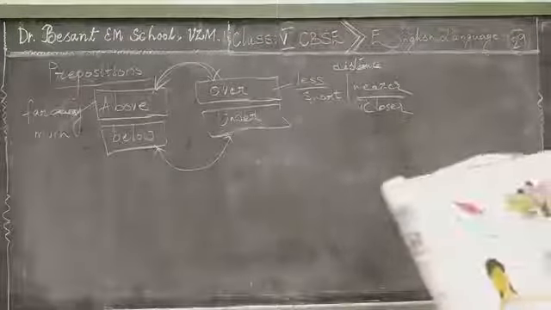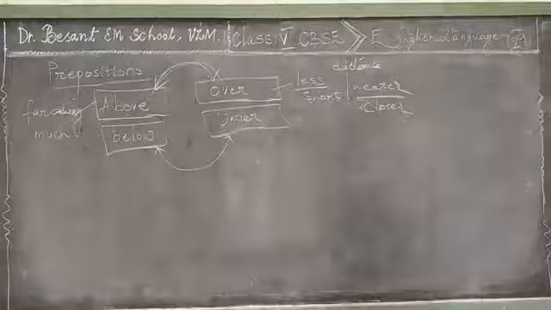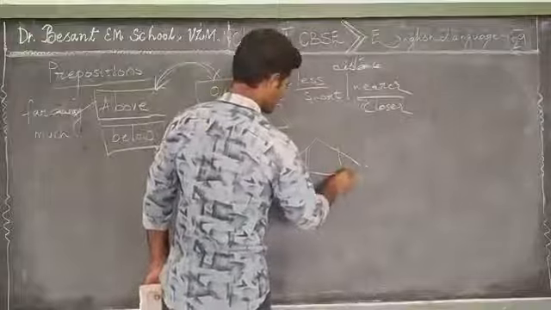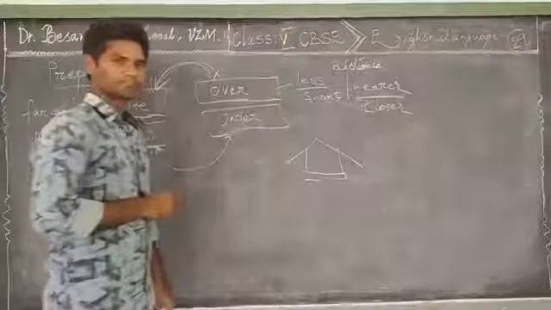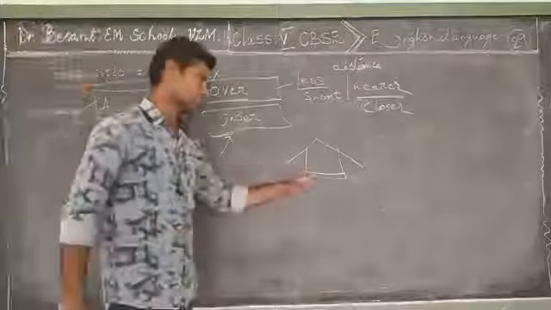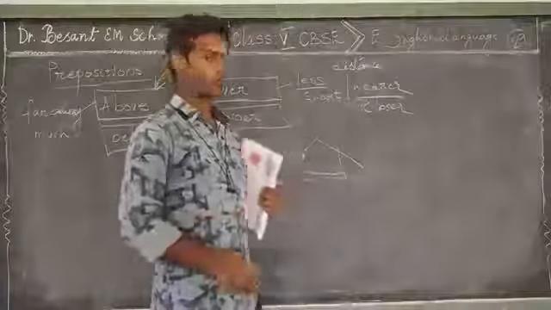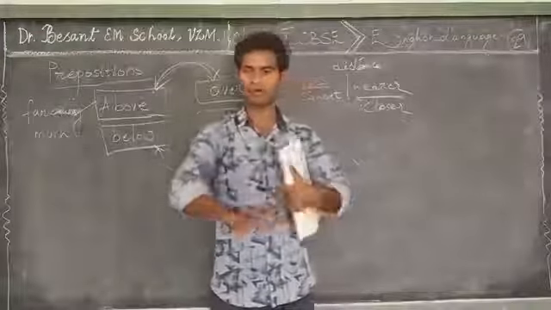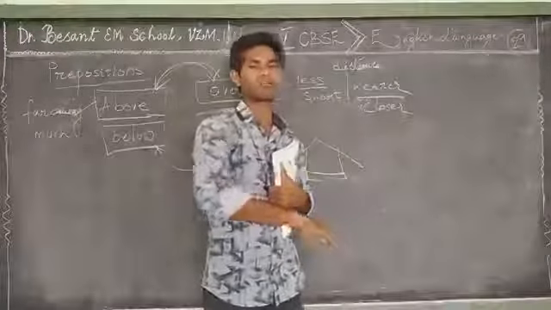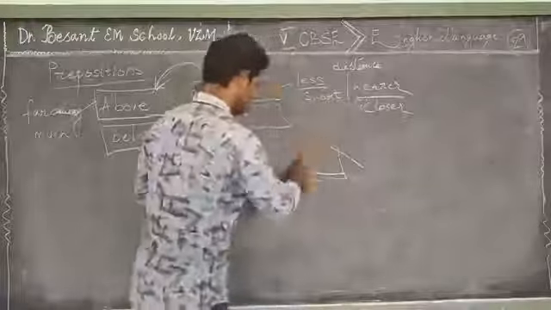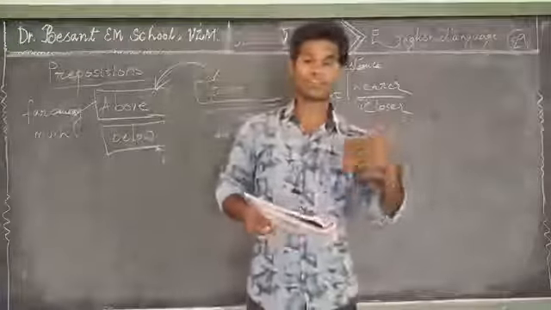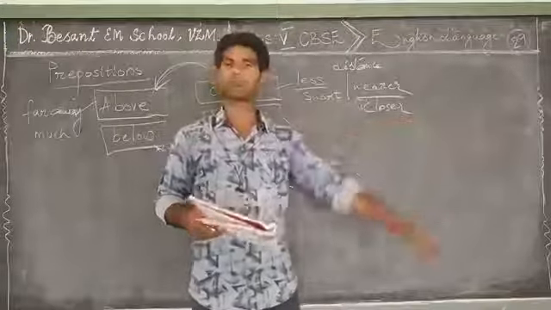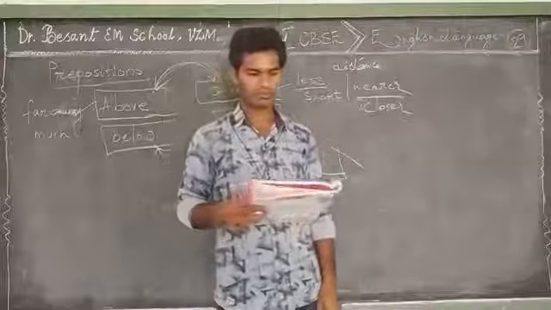Here are more examples. The basement is under the house. For example, just imagine this is a house, no? This is the house. This is the basement. Can we see the basement of the house? No, because that has been covered with the walls and pillars and everything. That has been completely covered. So which is completely covered, then we are using under. So here the basement is under the house. That has been completely covered, not seen.